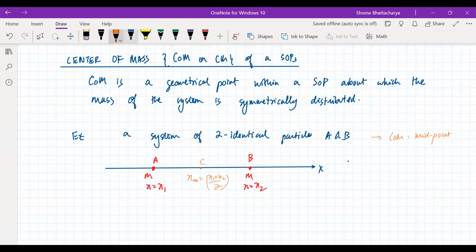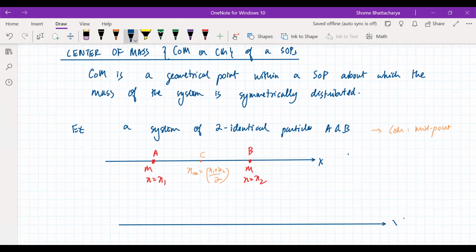Now, if we extend this definition a little bit and say that instead of two particles, we have a collection of many particles, but they are all identical, on the x-axis. So now logically tell me how will I calculate the position of the center of mass? Suppose I have n number of identical particles. The first one at x1, then the second one at x2, then the third one at x3.